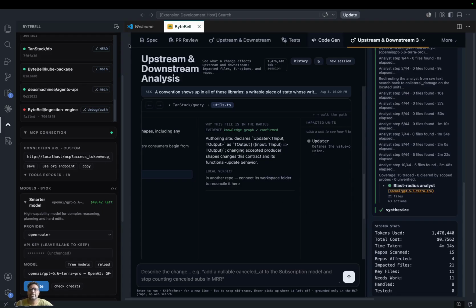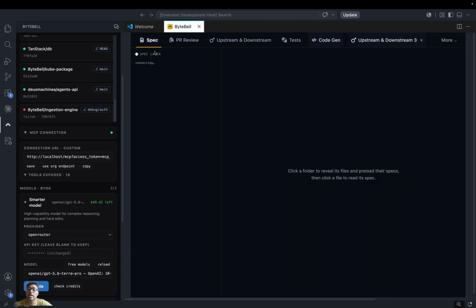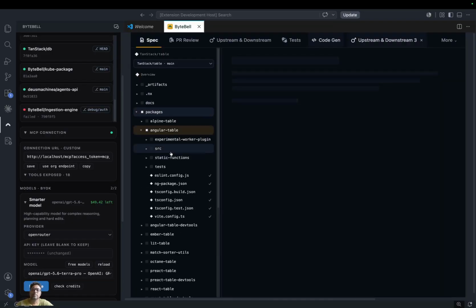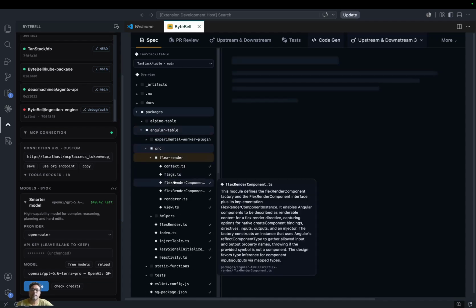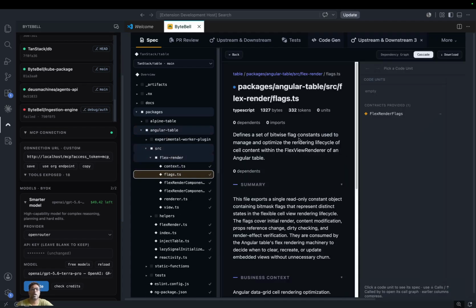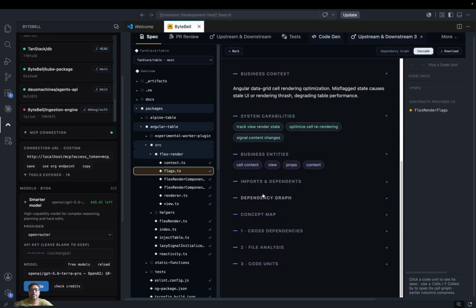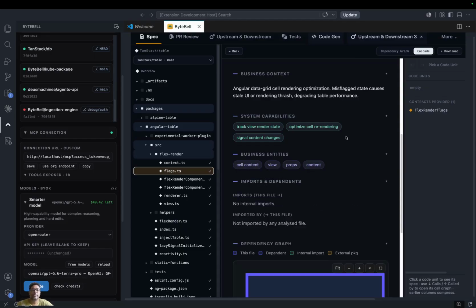And if you want to see the whole specs of the whole repositories that are going to be changed, you can just click on specs, then go to packages, let's say source flex render flex.ts. Let's say I want to see how flex.ts works. So we are not showing you the code. We are showing what this does: business context, system capability, dependency graph, imports and dependents, and you can go to each one to see how it functions.